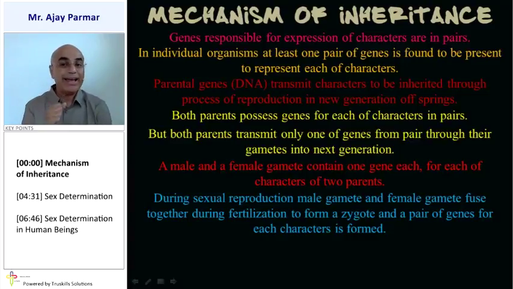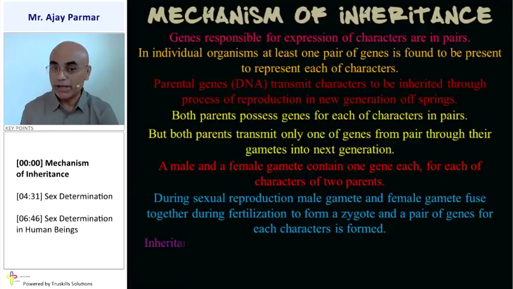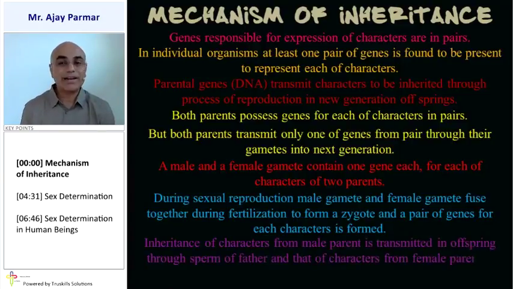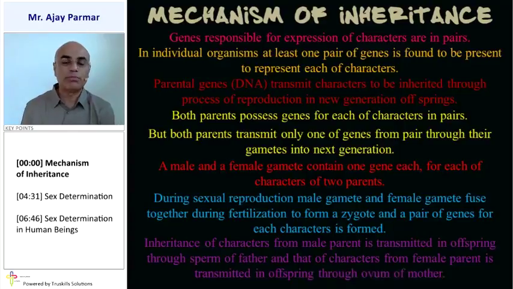And this zygote contains a pair of the gene of each of the characters. Remember, this pair of the gene will be obtained from its parent side: one from the male side, another obviously from the female side. The inheritance of the characters from the male is transmitted into the offsprings through the sperm of the father, that is the reproductive cell of the male. Whereas the characters of the female parent, the mother, will be transferred into the offspring through the ovum of the mother, that is the reproductive cell of the mother.